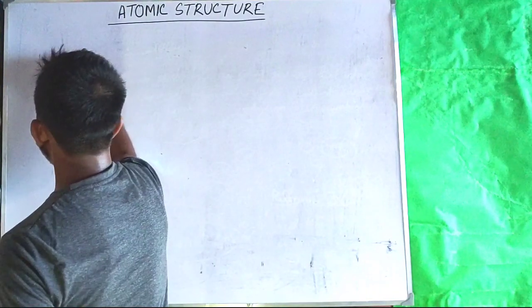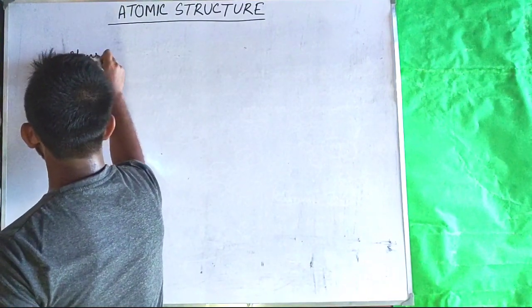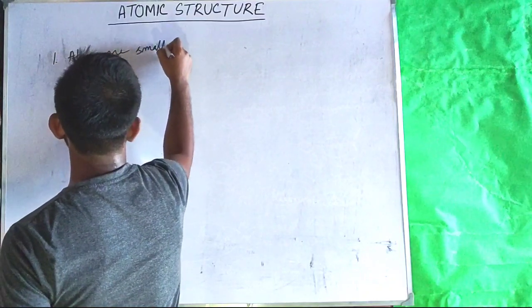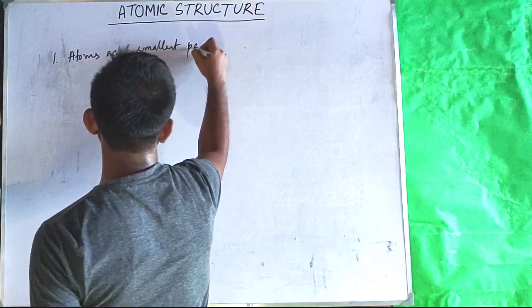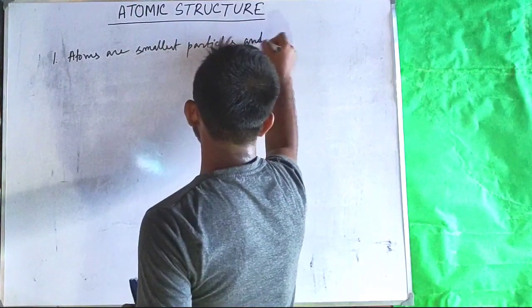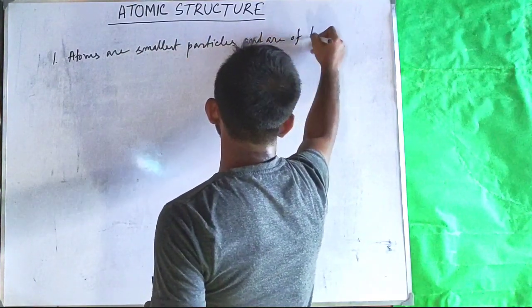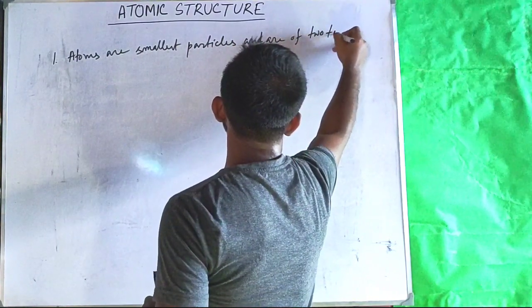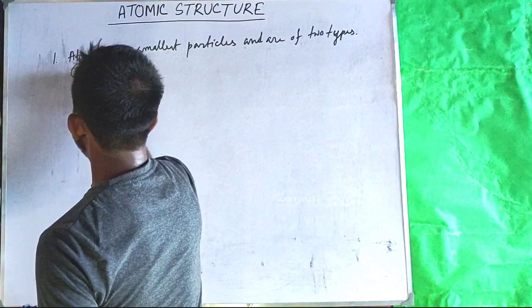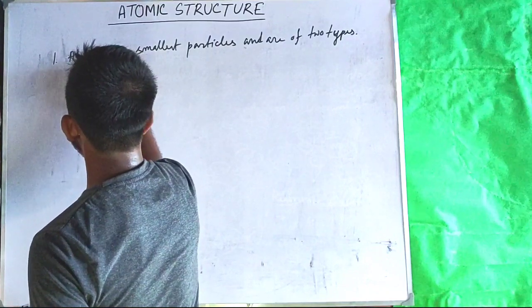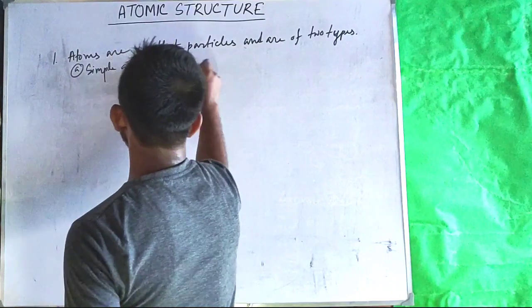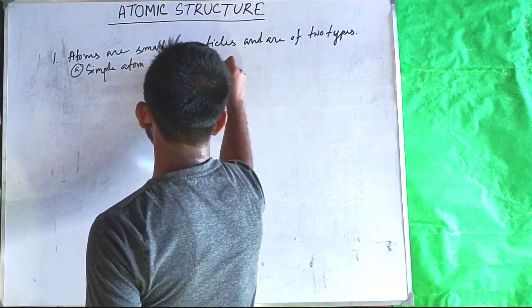Number one, atoms are smallest particles and are of two types, a, simple atom and b, compound atom.